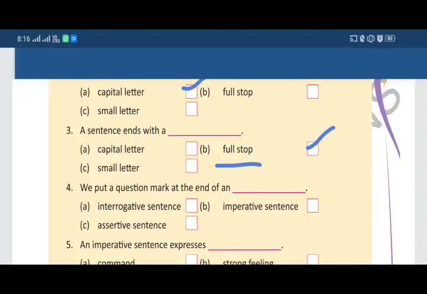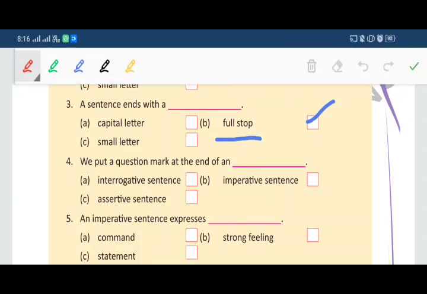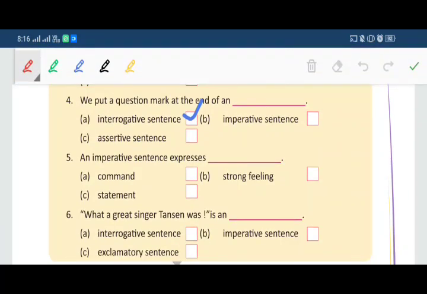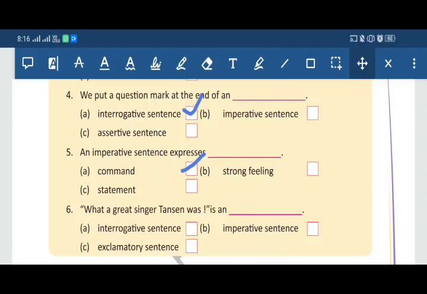Now our fourth question is, we put a question mark at the end of an dash. Where do we put the question mark? When we complete the sentence, in an interrogative sentence we put the question mark, or in imperative or assertive? Our answer is interrogative sentence. Now come to the next question. An imperative sentence expresses command, strong feeling, statement. What is the answer? Command. So an imperative sentence expresses command.